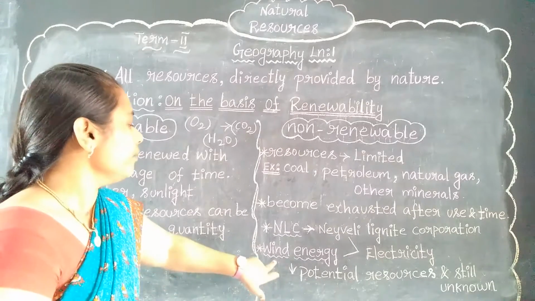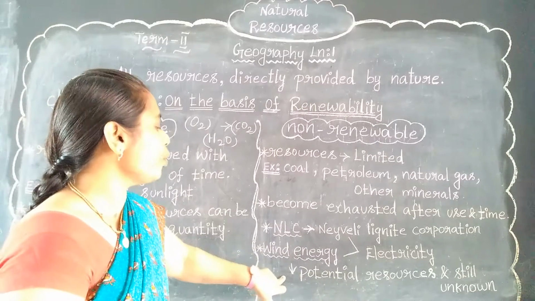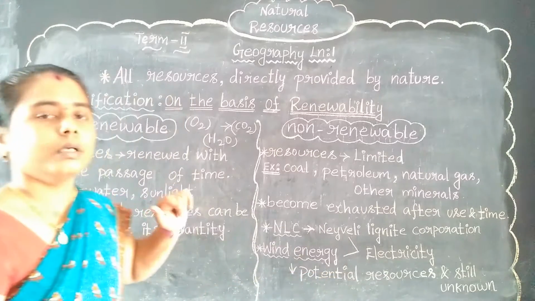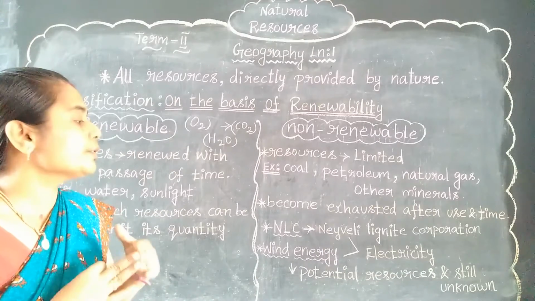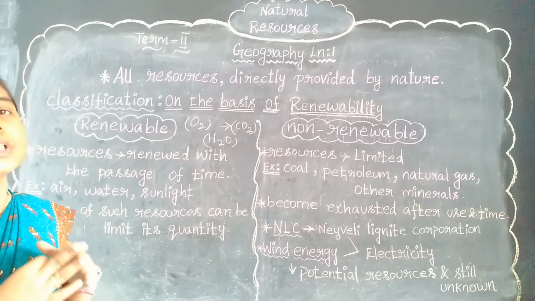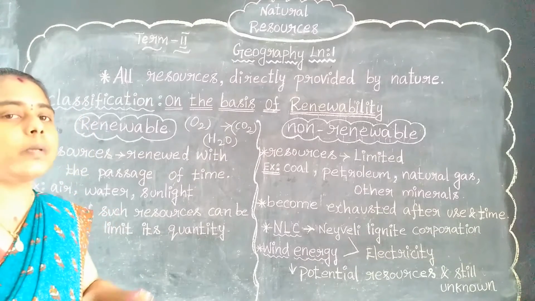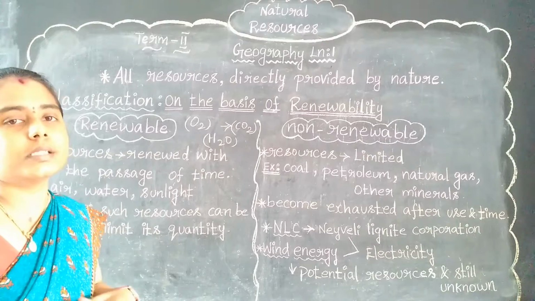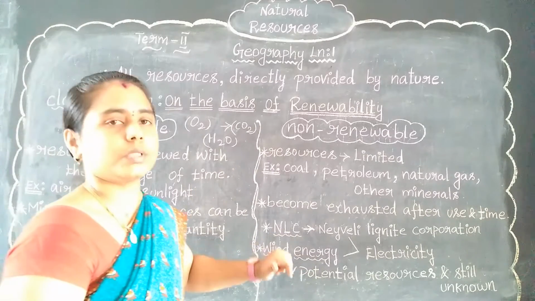Then wind energy. About wind energy, see here. This is an example of potential resources. Wind energy is the best example of potential resources, which has a great tendency to produce electricity. So that is a potential resource.